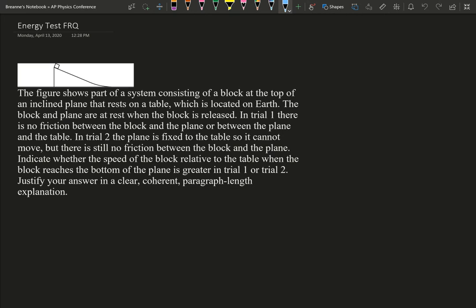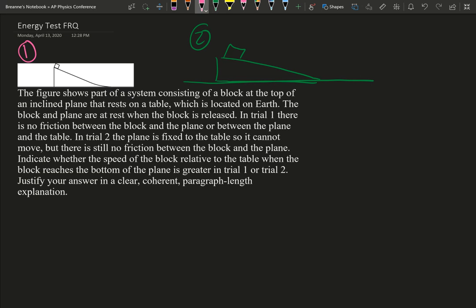Indicate whether the speed of the block related to the table when the block reaches the bottom of the plane is greater in trial 1 or trial 2. Justify your answer, and make sure it's a clear, coherent, paragraph length explanation. Now remember, one of your free responses is going to be a paragraph length explanation. So we have trial 1, which we'll use the picture, and we'll have trial 2, which I'll redraw so we can play with it here.